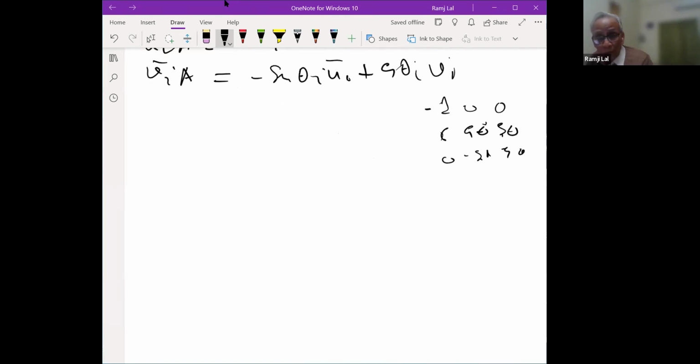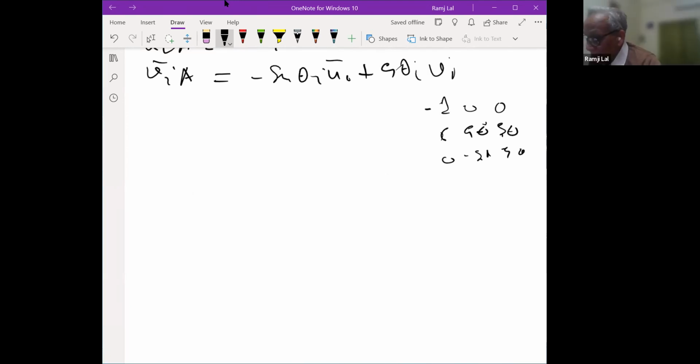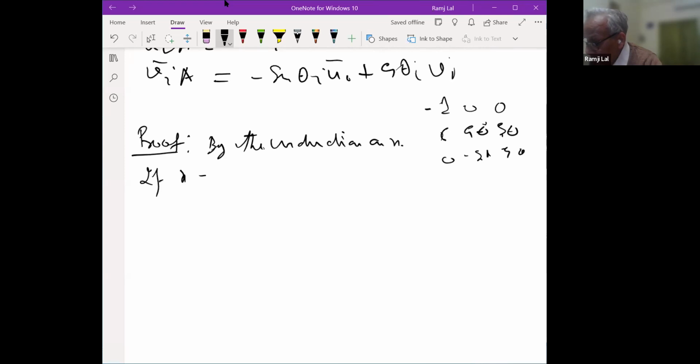So this is what we want to prove. The proof is very easy, and by induction on n. So, proof by induction on n. If n is equal to 1, there is nothing to do. And indeed, we have proved it for n equal to 1, 2, and 3. That is already done.